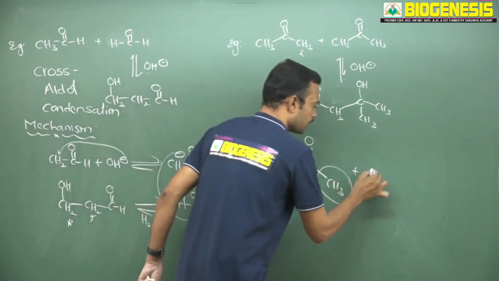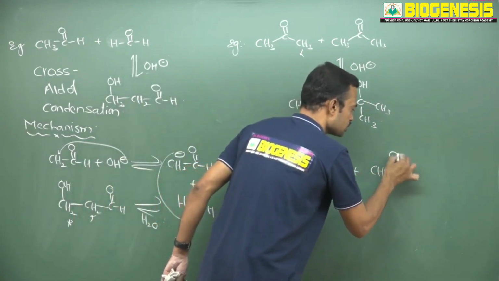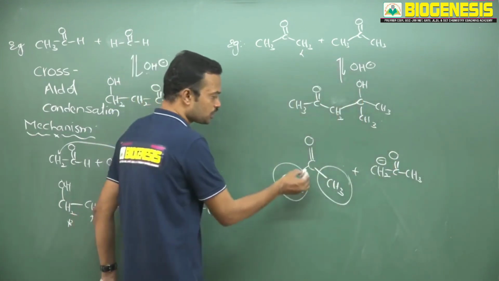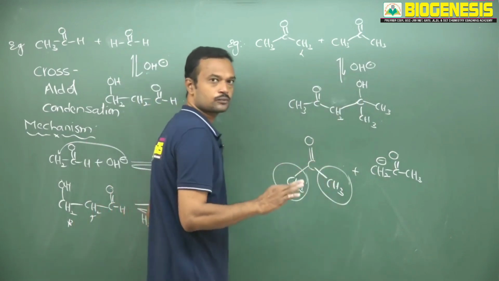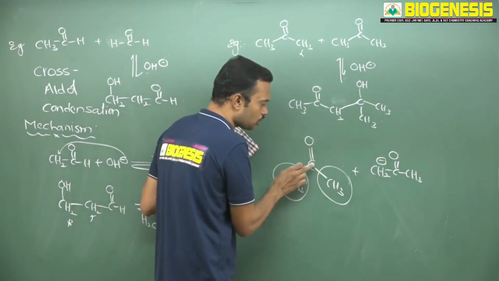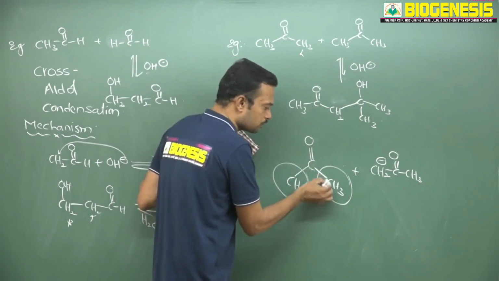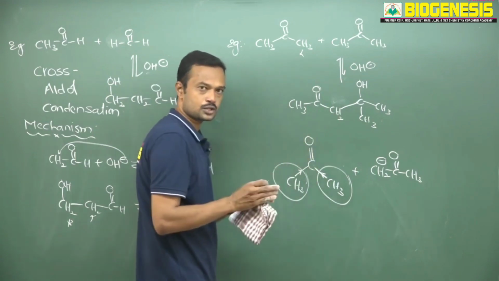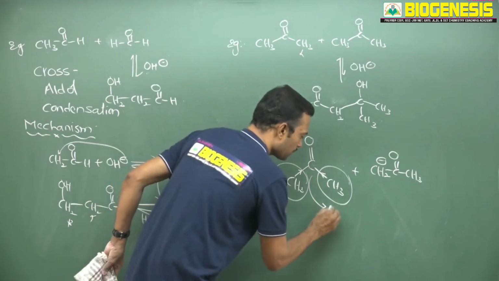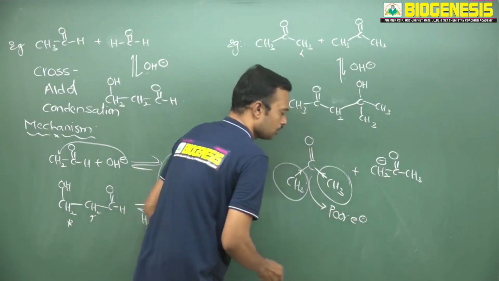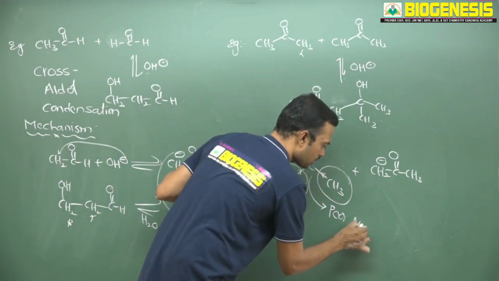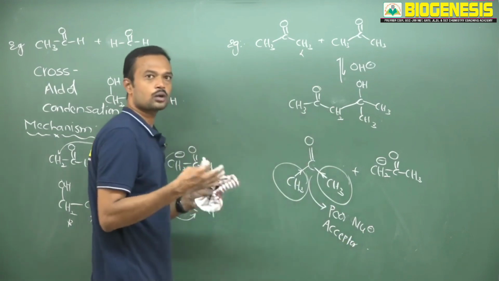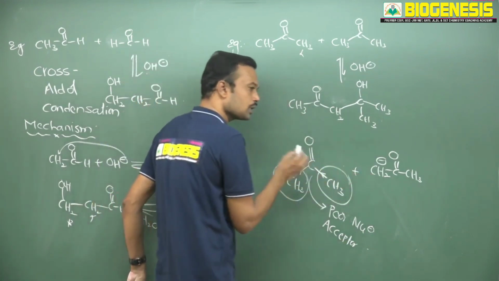Now see. Here I am using an enolate. This is an enolate. When the enolate attacks on this carbon, then only condensation takes place. But what happens is around this carbonyl there are bulky groups present. So those bulky groups cover maximum space around this carbonyl group. And one more thing, this methyl group is donating electrons to this carbonyl group. Electron density on this carbon regularly decreases. So when electron density decreases, what happens? See, here it is a poor nucleophile acceptor. Otherwise we can say poor nucleophile acceptor or poor carbanion acceptor. It cannot accept this carbanion easily.